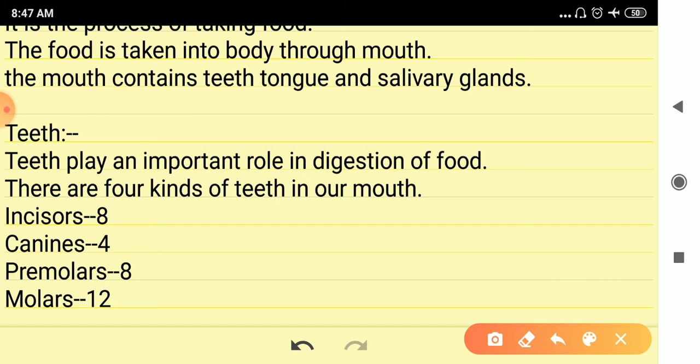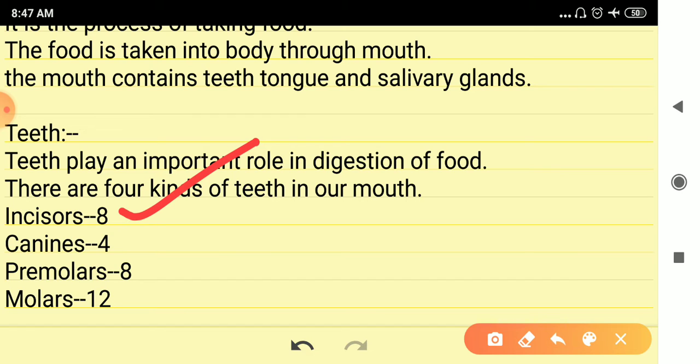There are four kinds of teeth in human beings. The first one is the incisor. The front four teeth in the upper jaw and in the lower jaw are called incisors. The incisors are called cutting or biting teeth.